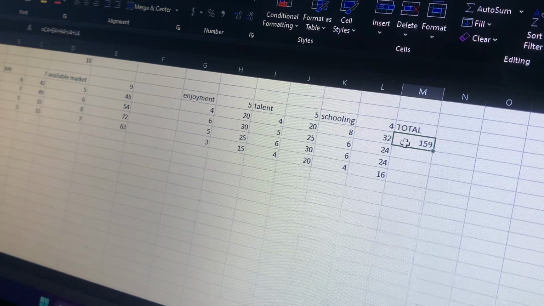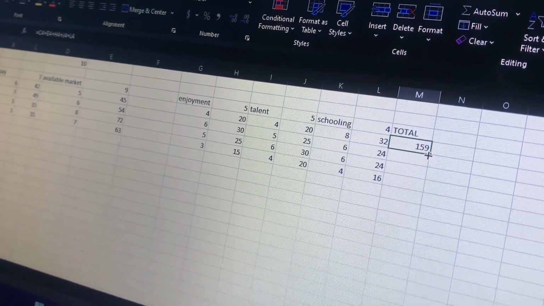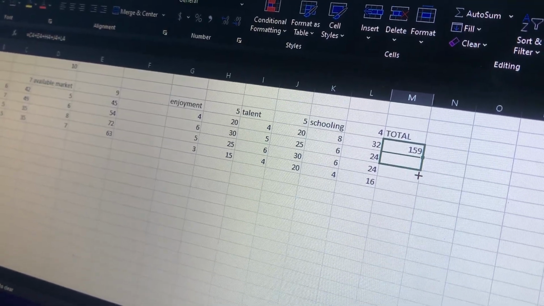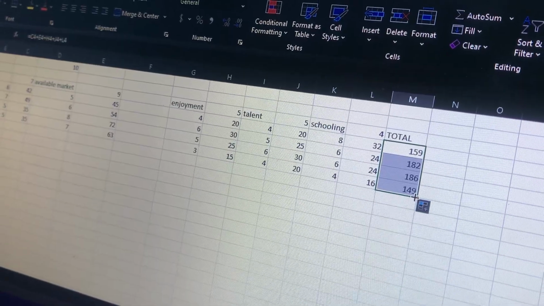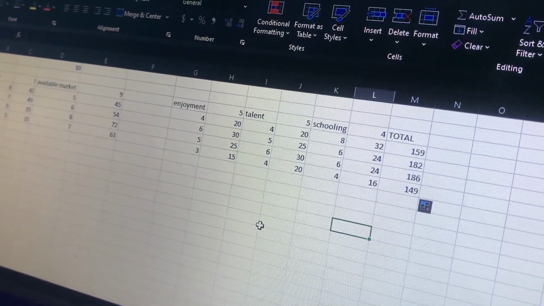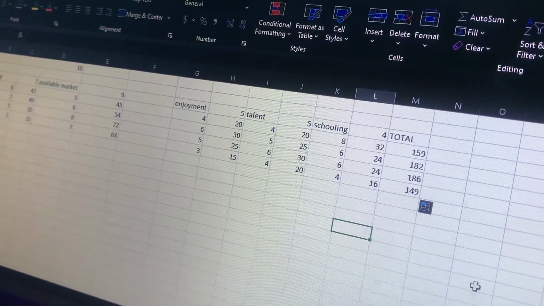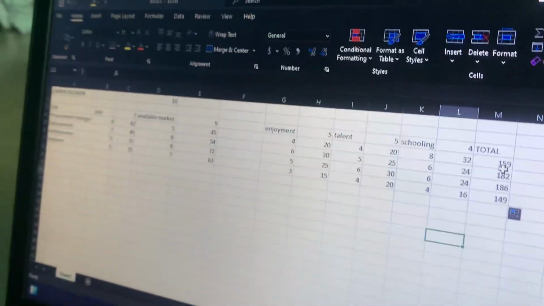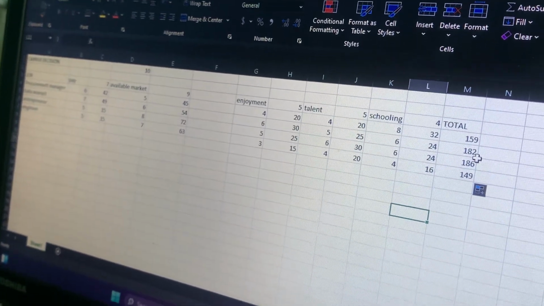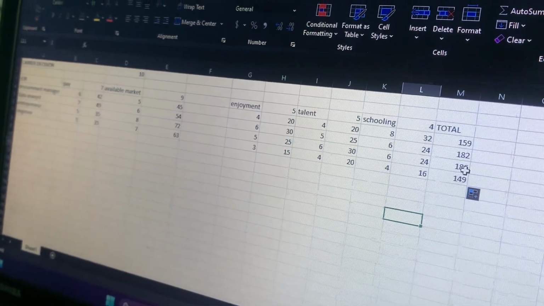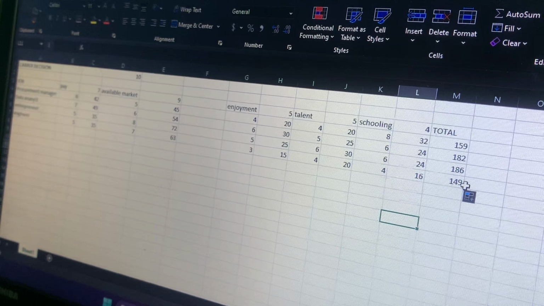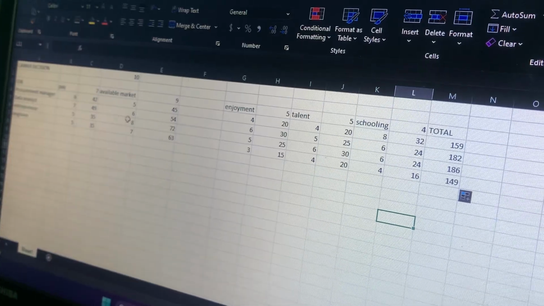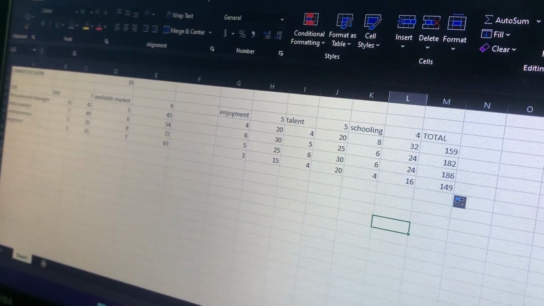Let's apply the same formula and let's see how Excel can help us. So over here, I'm going to drag it down for Excel to calculate the rest of the figures for me. Yes, so Excel has done justice to it. So here, procurement manager scored 159, data analyst scored 182, entrepreneur scored 186, and then engineer, you can see engineer scored the lowest figure.